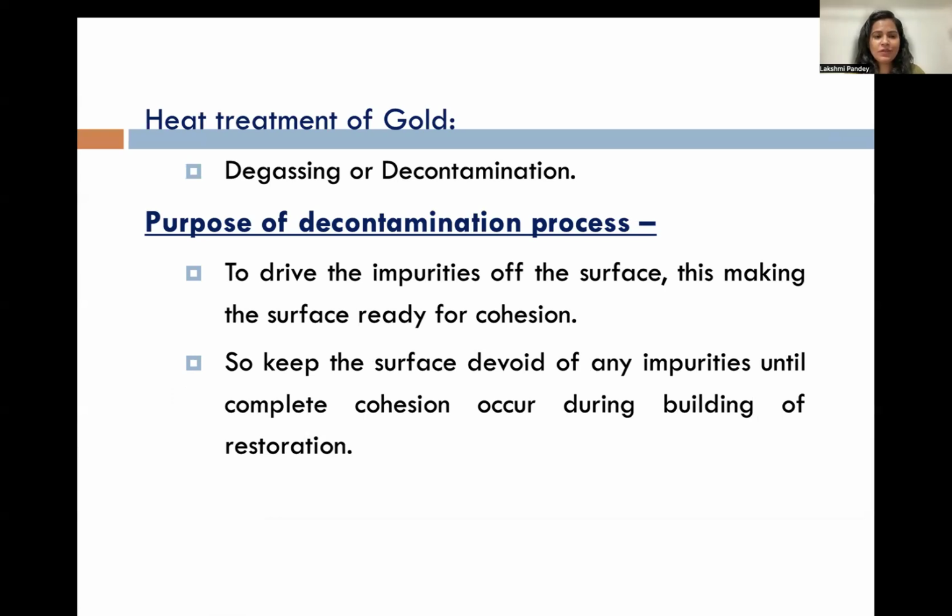Heat treatment of gold. It is degassing or decontamination. Purpose of decontamination process. I'll explain from the slides.